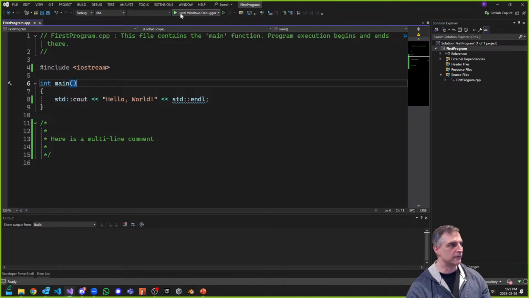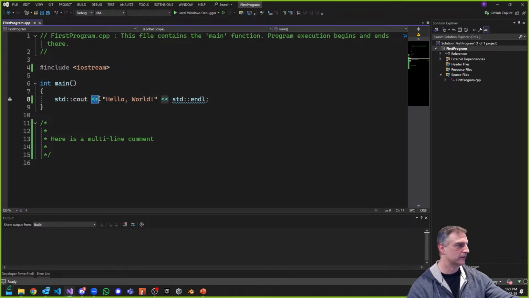You can press the button, or you can press Control F5 and launch your program. And we have our standard stream operator that takes the string and sends it into our console. And we're using std:: all the time as a qualifier because we don't want to use a using declaration. We don't want to do that. Okay. Are we good with this? Hopefully you are. I'm going pretty slow.